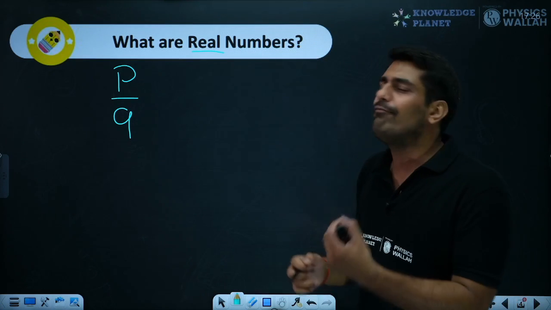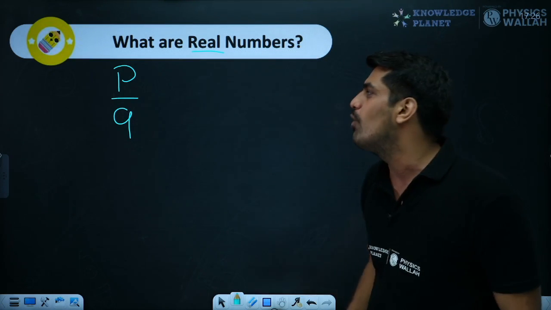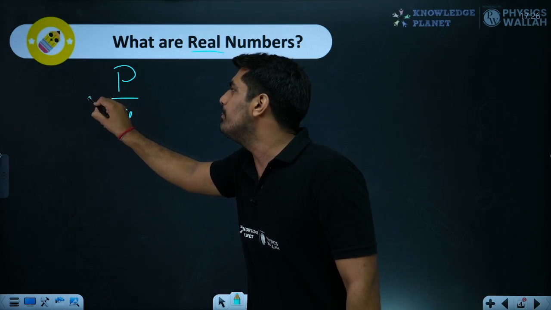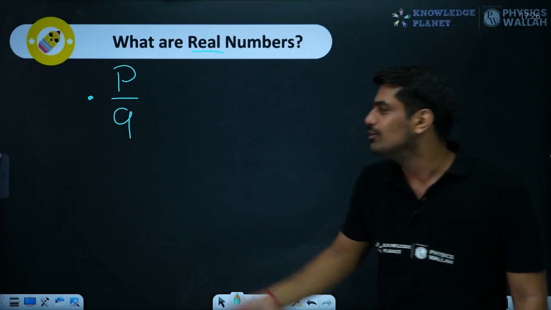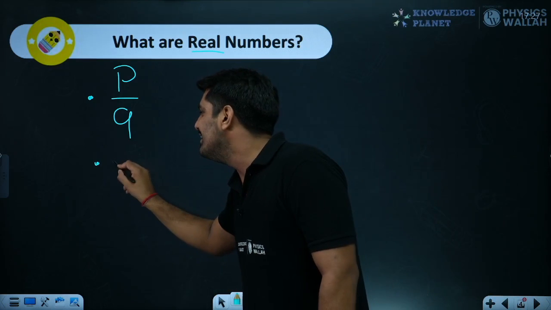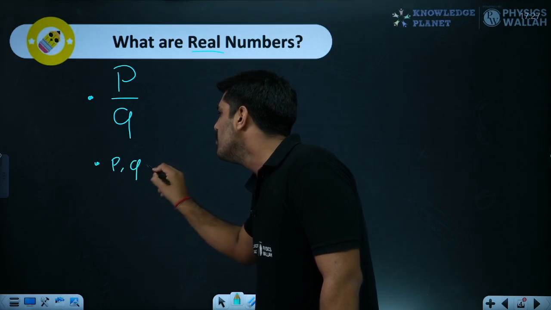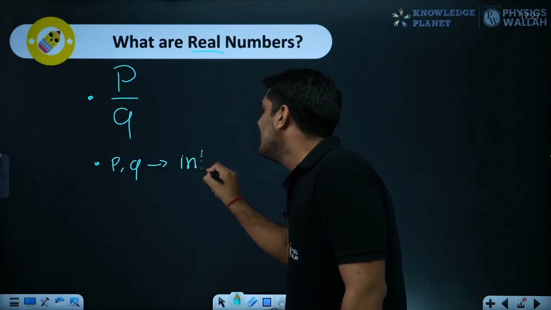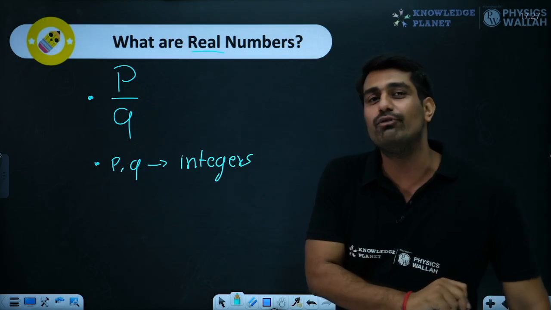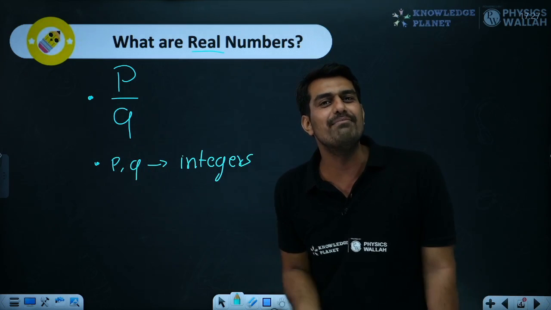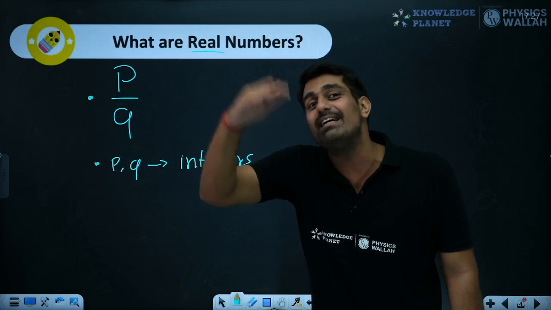And over here we have 2-3 things which we need to remember. First thing is it needs to be represented in p by q form. Then what are these p and q? So p and q both are integers. If you hadn't learned about integers in the first place, you wouldn't have known about rational numbers. That is why each and every step is important.